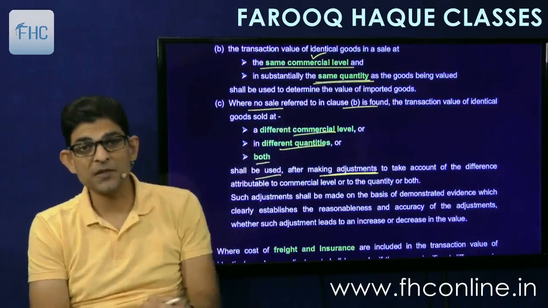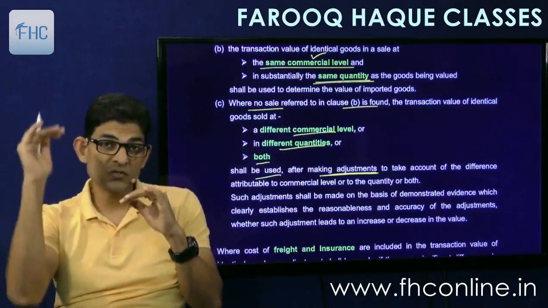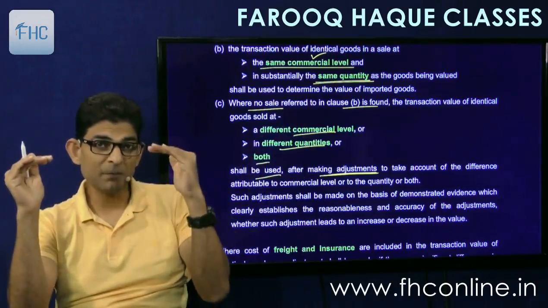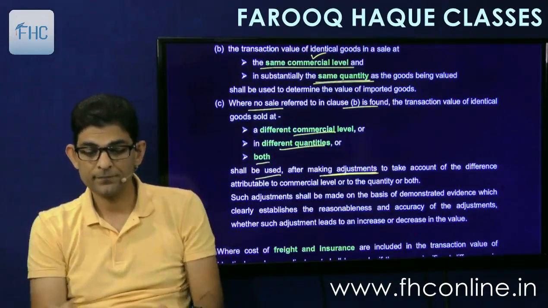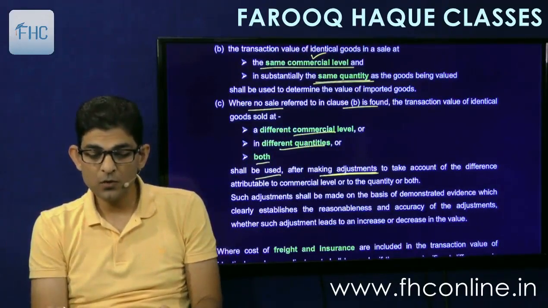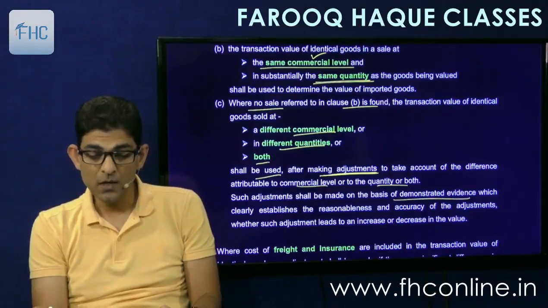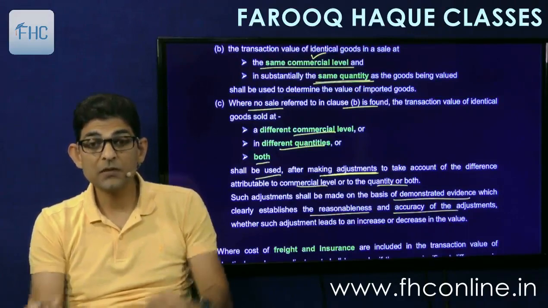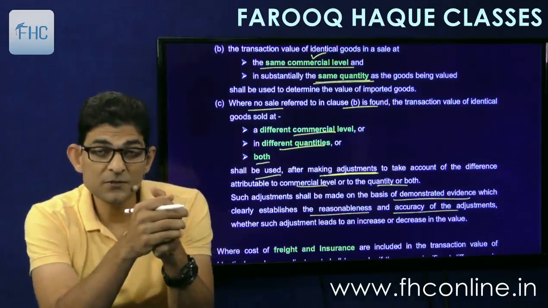You'll have to adjust this price because it is at a different level, so you'll have to adjust it to bring it to my commercial level or to my quantity, to take into account the difference attributable to level and quantity or both. Such adjustments shall be made on the basis of demonstrated evidence which clearly establishes the reasonableness and accuracy of the adjustments. So we'll have to give the proof of why this adjustment is made.